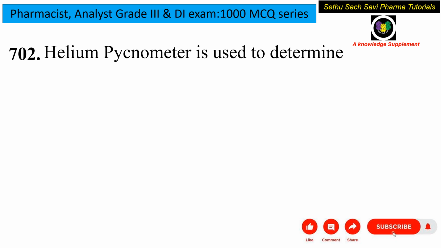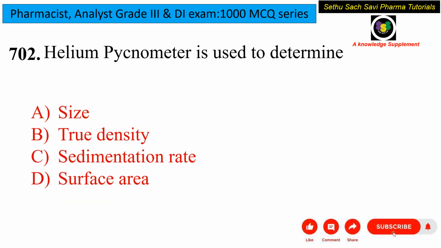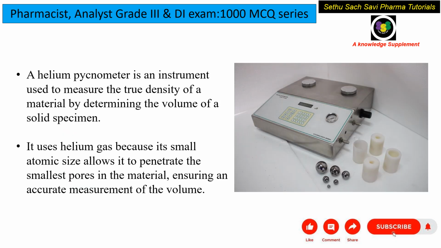Now, helium pycnometer is used to determine, is it size, true density, sedimentation rate or surface area? As we know, this is the helium pycnometer. Here there are different types of solid specimens given along with this pycnometer, right? So here we are using a gas. Which gas? Helium gas. Why? Because helium gas has a smaller atomic size, which will aid in the penetration into these small pores present in the material.